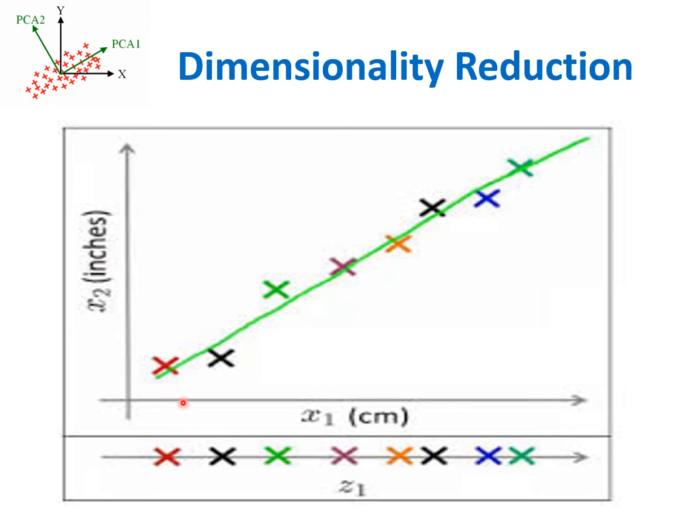So here you can see some cross points. Some points are marked in different colors like red, black, green, orange, like that. So here in dimensionality reduction, we are having a data distribution like this.